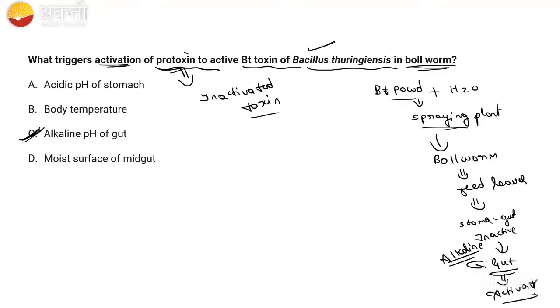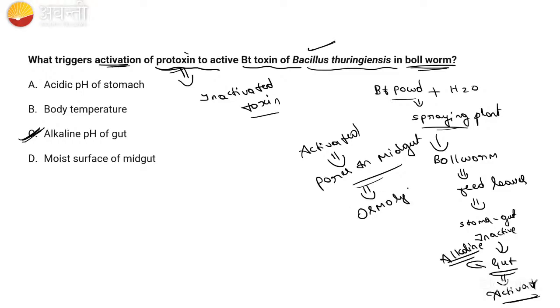When it becomes activated, it will start boring and form the pores. It will form the pores in the midgut. So it will lead to osmotic lysis.